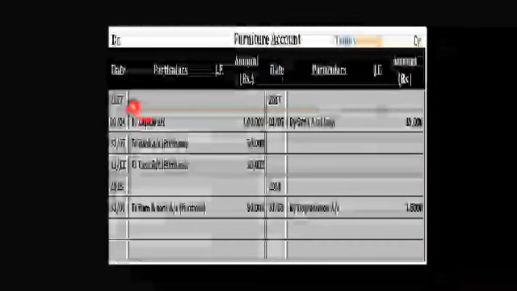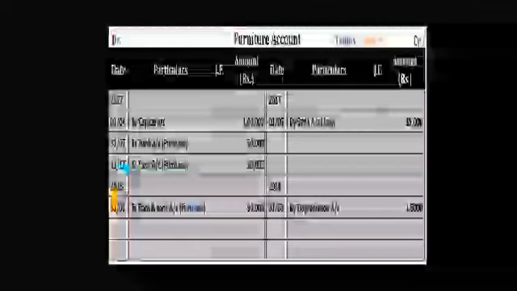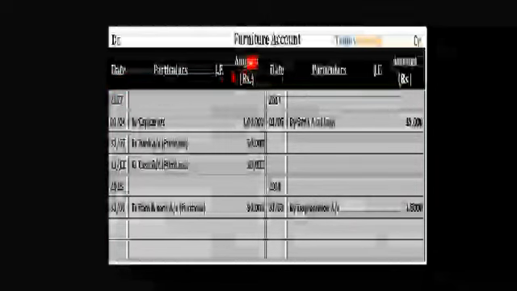No need to consider this information, only the format. So for journal: date, particulars, LF, debit amount, credit amount. For ledger: date, particulars, JF, amount. On the left and right side of your paper you write date, particulars, JF, amount, rupees. The right side is the credit side and the left side is the debit side.